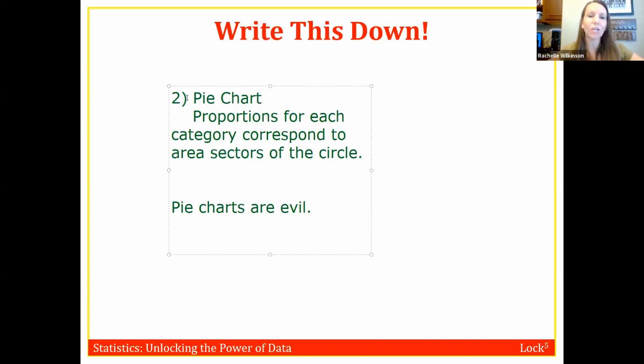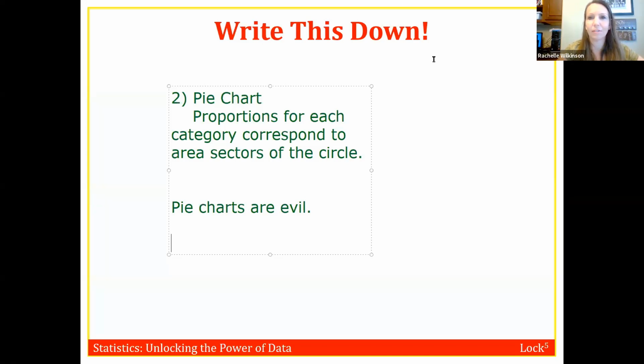In my class, we're never going to choose to do a pie chart, because anytime you could do a pie chart, you could do a bar chart, and a bar chart is infinitely better, in my opinion, than pie charts. Most statisticians that I've talked to agree with me. They don't like pie charts either. But it seems like other people do tend to like pie charts, so you are going to see pie charts in real life, which is why I bring them up. I'll show you what they look like, but then I'll tell you why I don't like pie charts and why bar charts are superior in every way.